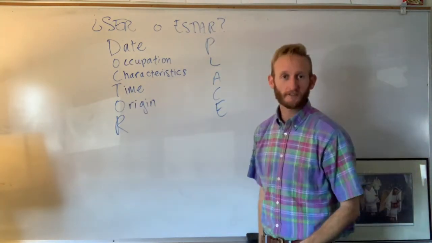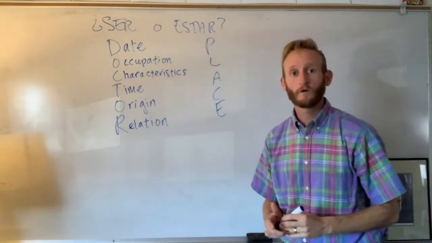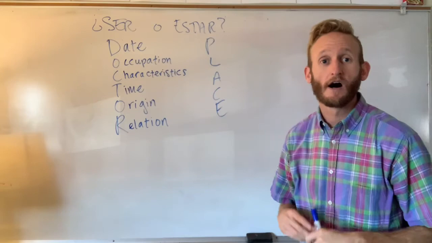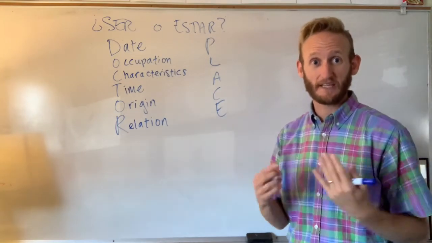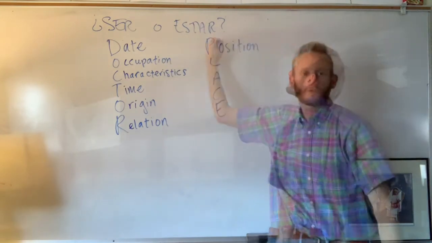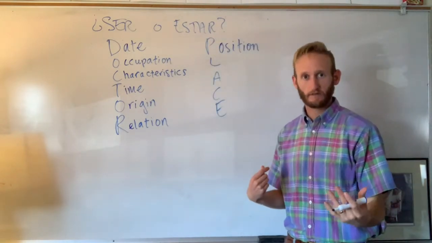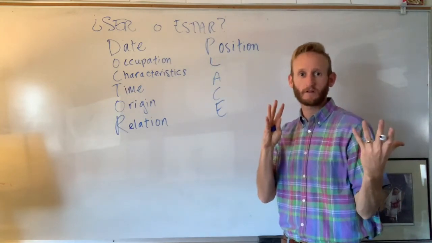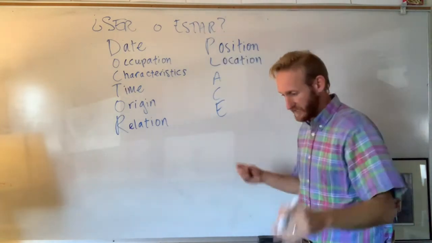Origin, we just saw this earlier, where you're from. Or relation or relationship, for example, Rihanna es mi esposa. Rihanna is my wife. Now, place. So, like the position of something, right? So, like, está al revés. It's backwards. Está al revés. Location, we've seen that already.